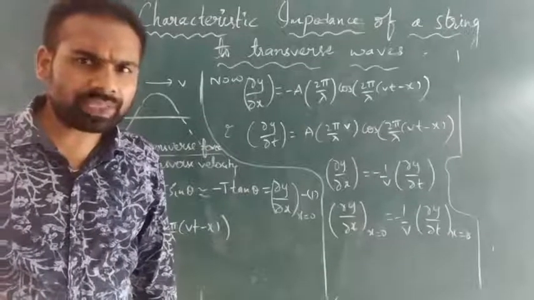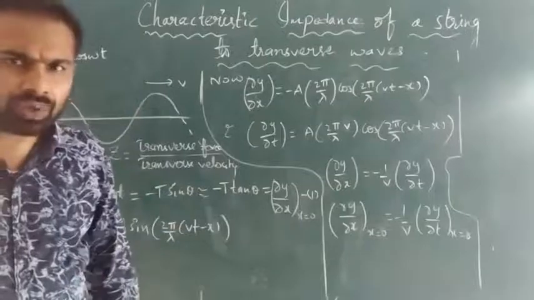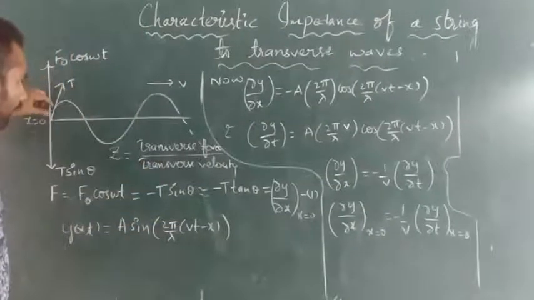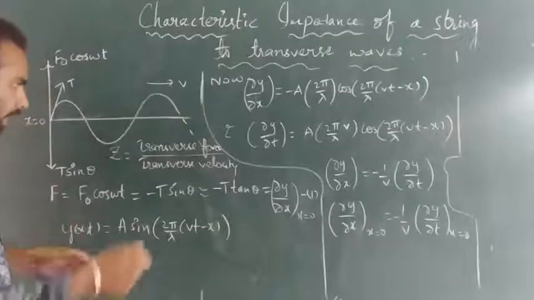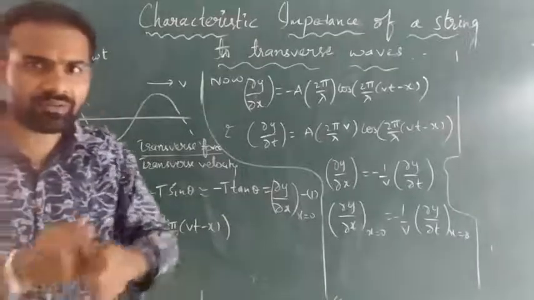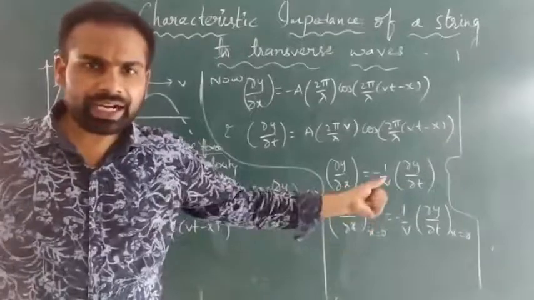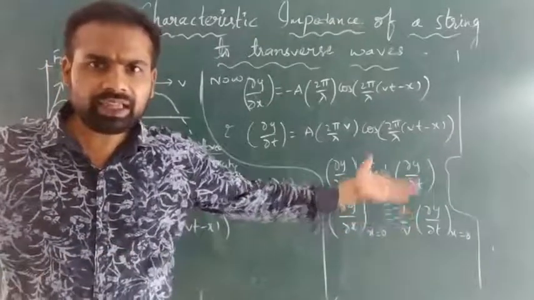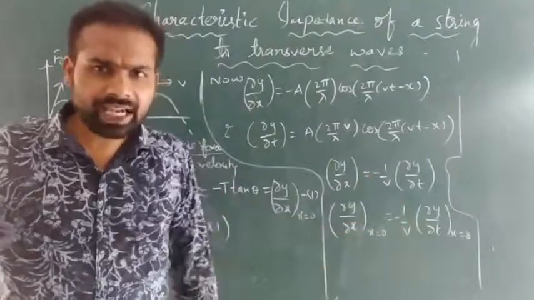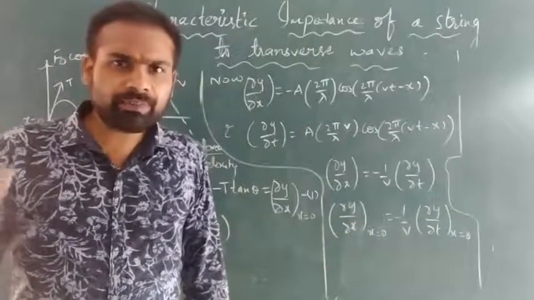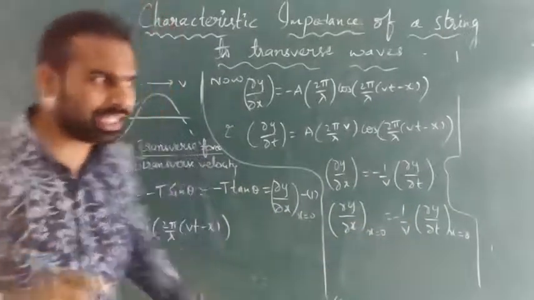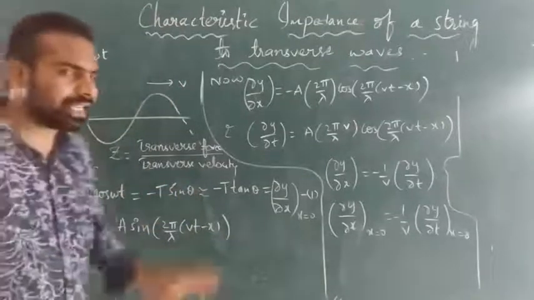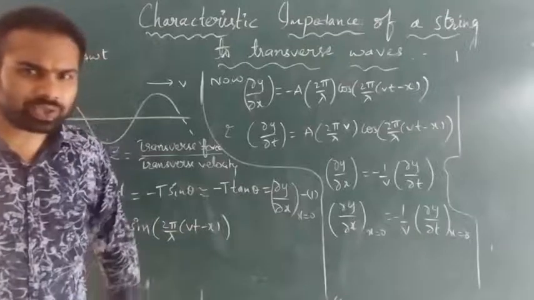Transverse forced vibration. How can we produce forced vibrations in a string? By plucking the string. Here we are taking an ideal string of length infinity and tension T, and we are producing forced vibrations at the end of the string along the x-axis, at x is equal to 0.